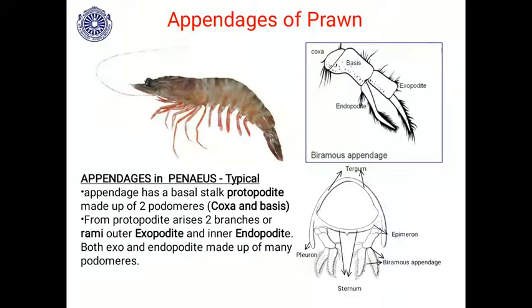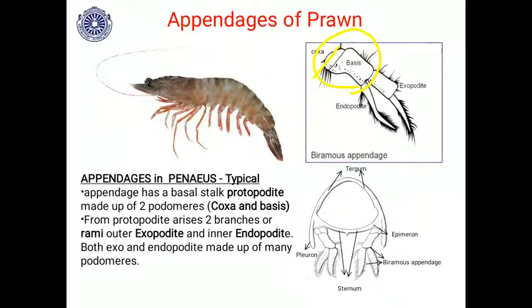As I said, the appendage in Penaeus is the typical biramous appendage. We have discussed this biramous appendage already; it has a basal stalk. This is the basal stalk through which it is attached to the body. This is called the protopodite. It has 2 podomeres, the coxa, through which it is attached to the body, and the basis.